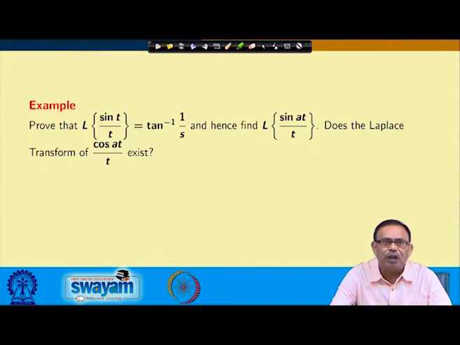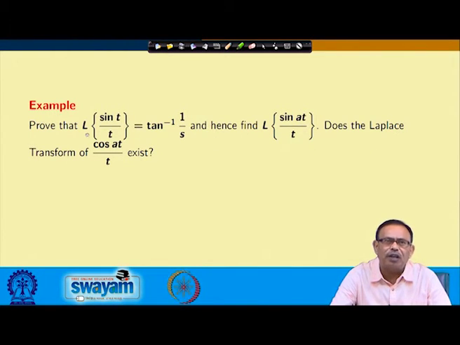Next example, we are saying that first you prove that Laplace transform of sin t by t equals tan inverse 1 by s. Then once you have found it, find out the Laplace transform of sin a t by t, and also check whether the Laplace transform of cos a t by t exists or not.